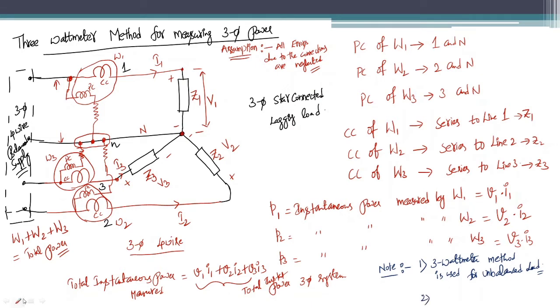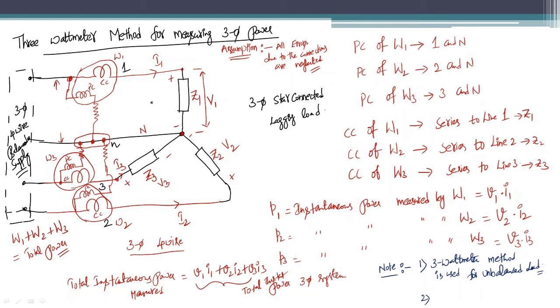Let me go to the second note. When the load is balanced, there is no need to measure the power in all three phases. If you measure the power in one phase and multiply that by 3, you can obtain the three phase power directly.